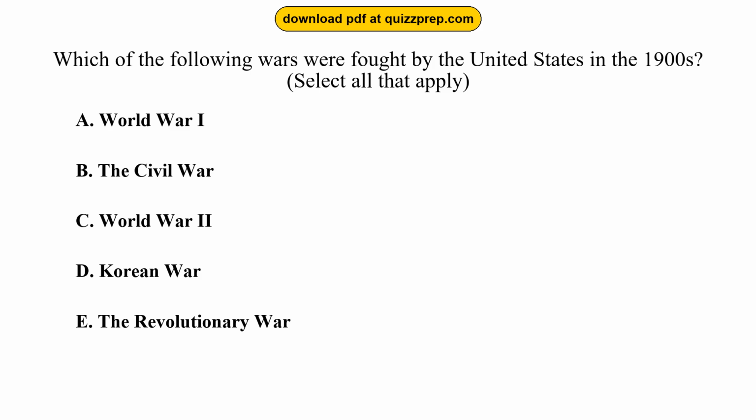Question 27. Which of the following wars were fought by the United States in the 1900s? Option A, World War I. Option B, the Civil War. Option C, World War II. Option D, Korean War. Option E, the Revolutionary War. The correct answers are options A and C and D.